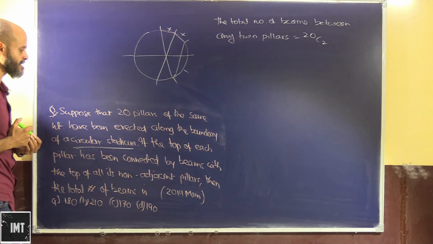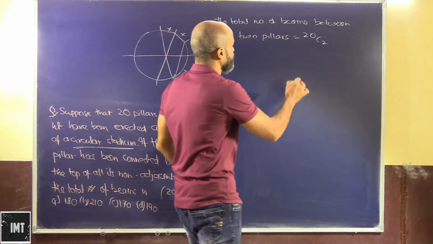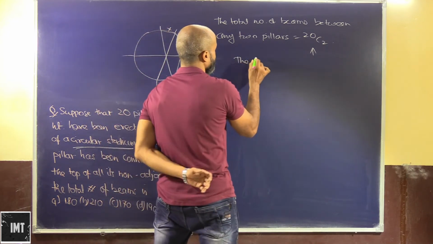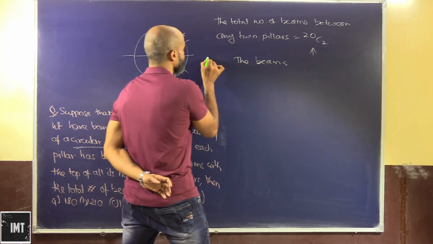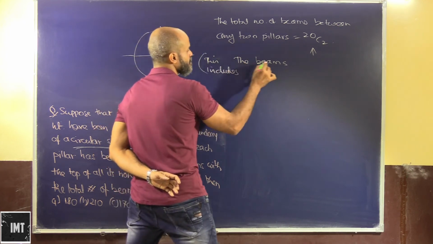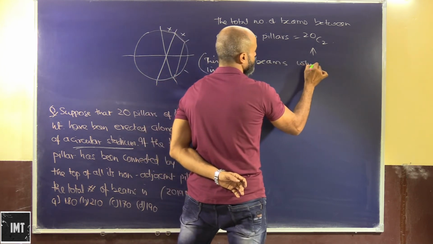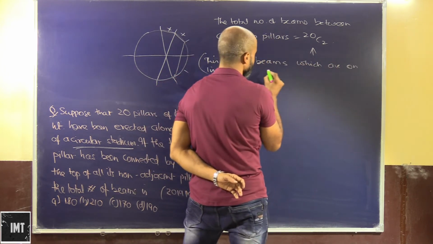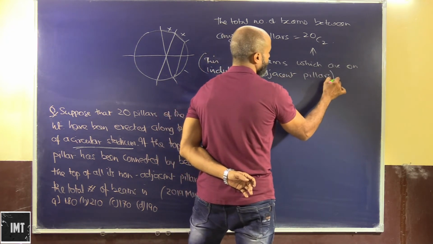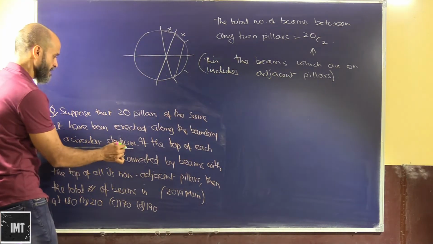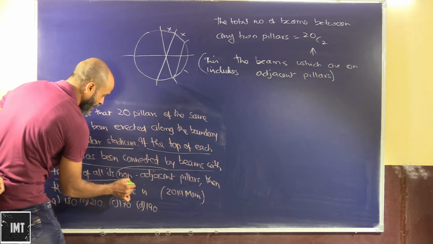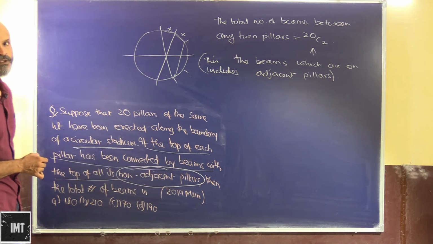Okay, now we have to basically take this, also taking into consideration the beams, this includes the beams which are on adjacent pillars as well. Okay, adjacent pillars, and that is something that we have to ignore. Because if the top of each of the pillar has been connected by beams with the top of all its non-adjacent pillars, we have to take the consideration of non-adjacent pillars.